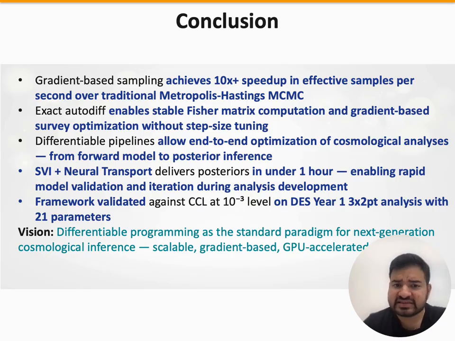This is timely. LSST is beginning operations. Euclid is collecting data. CMB-S4 is being designed. These experiments will produce cosmological analyses with 50 to 100 parameters, and they'll need inference methods that scale. Differentiable programming provides that scalability.